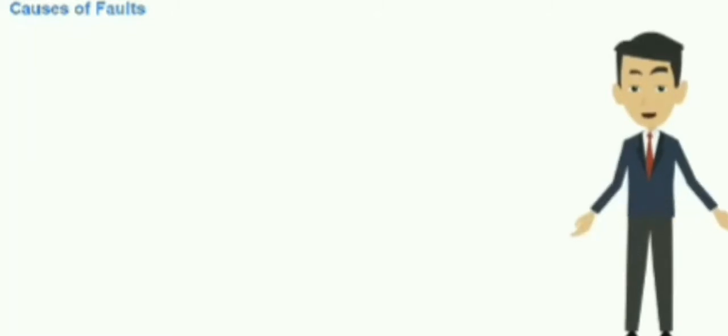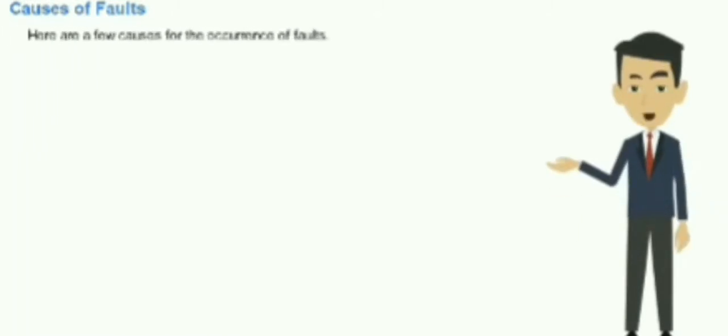Let us now understand why faults occur. Here are a few causes for the occurrence of faults. Though the present practice is to provide a high insulation level of the order 3 to 5 times the normal voltage, but still faults occur. The pollution on an insulator string caused by deposited soot or cement dust in industrial area. Salt deposited wind-borne sea spray in coastal area. These will initially lower the insulation resistance and causes a small leakage current to be diverted, thus hastening the deterioration.